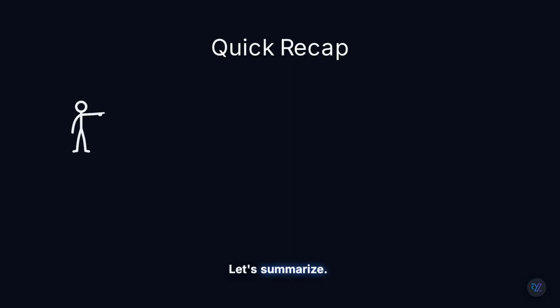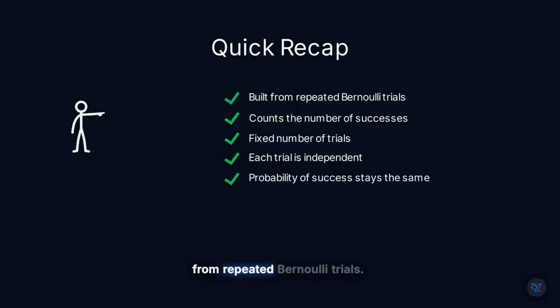Let's summarize. A binomial distribution is built from repeated Bernoulli trials. We're counting the number of successes. There must be a fixed number of trials. Each trial is independent, and the probability of success stays the same every time.